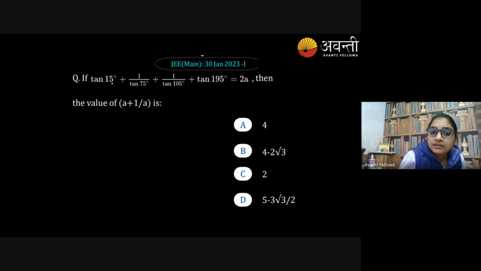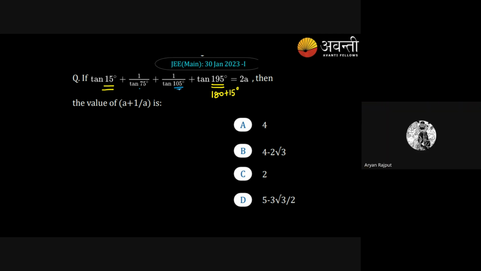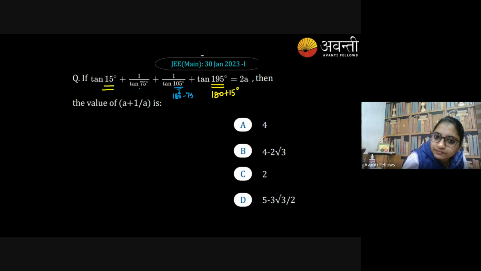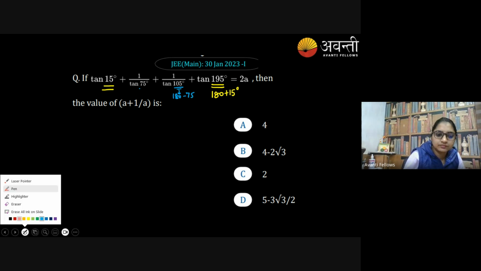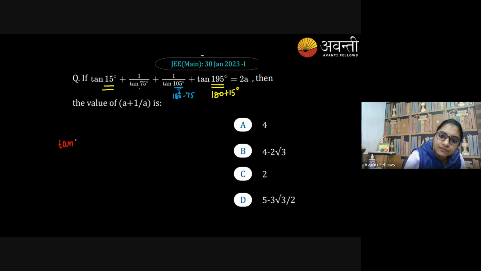Just look at this: 15 degree, and this 195 degree can be written as 180 plus 15. And 75 written as 180 minus 75. So tan 15 degree, 180 plus means plus tan 15 degree, plus 1 upon tan 75 degree. In second quadrant, minus 1 upon tan 75 degree.